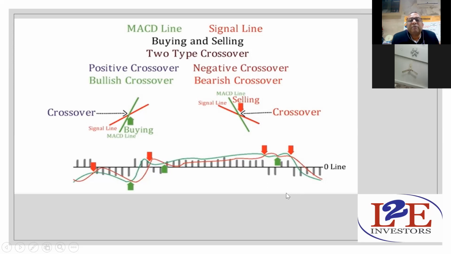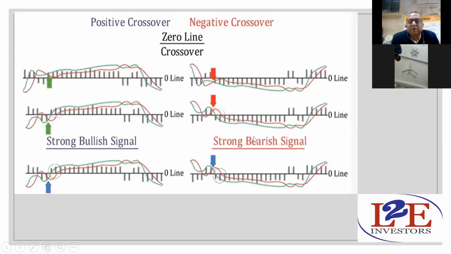So this way you can find out which is a downward signal, which is a downward crossover and which is an upward crossover. Moving further, positive crossover and negative crossover. What is positive crossover?